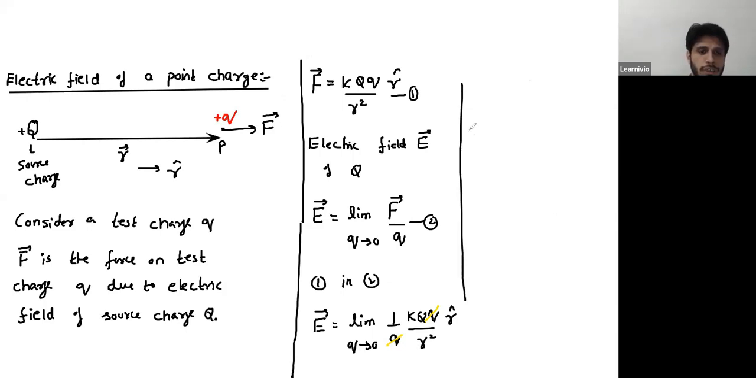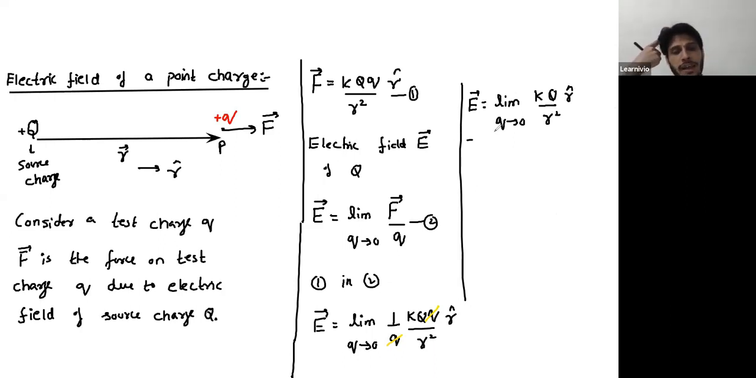And we are left with only the value of field in the limit q tends to 0. This is simply kQ over R square into R cap. Since no small q is left, there is no small q in the entire calculation, so we can just drop this limit now.